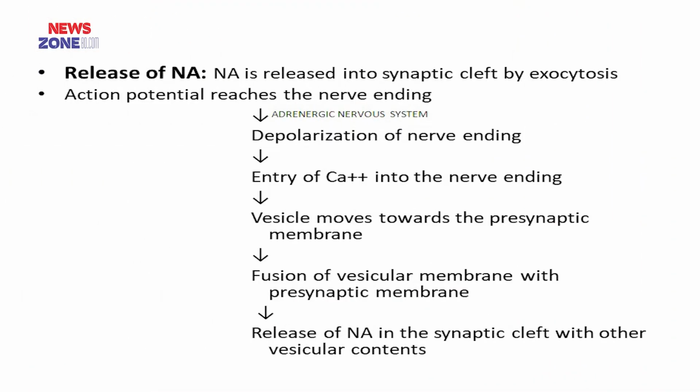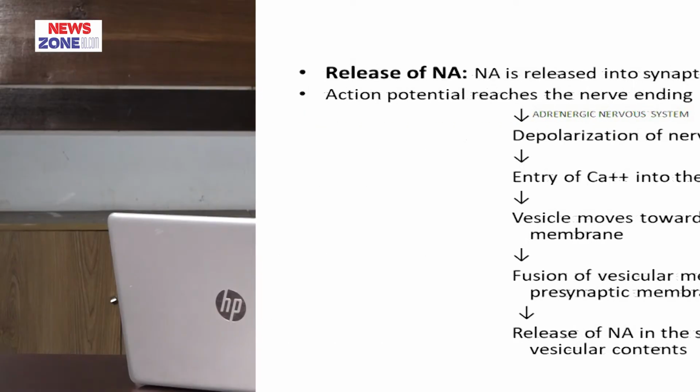Now the release of noradrenaline. Noradrenaline is released into the synaptic cleft by exocytosis. An action potential reaches the nerve ending and causes depolarization of the nerve ending, then calcium ion enters the nerve ending, then the vesicle moves towards the presynaptic membrane, the vesicular membrane fuses with the presynaptic membrane, and noradrenaline is released into the synaptic cleft with other vesicular contents.